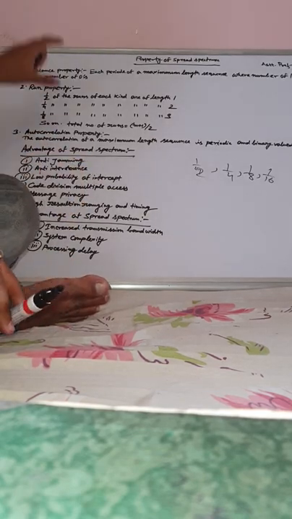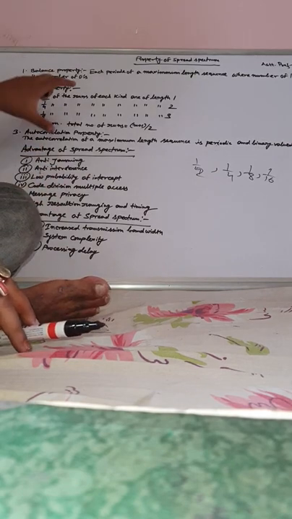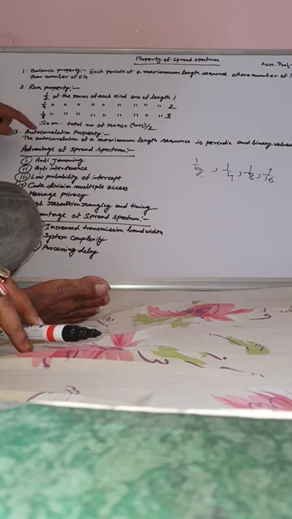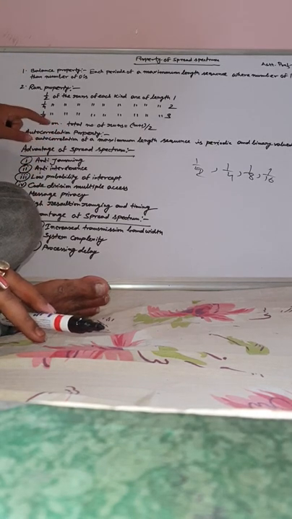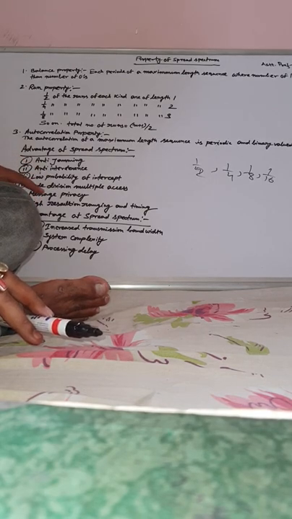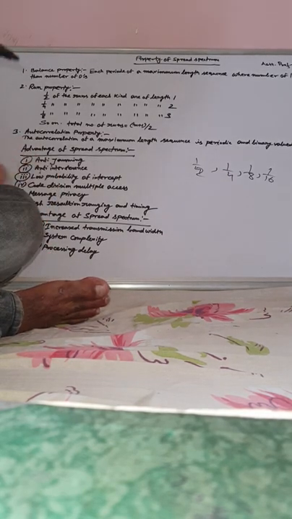This is all for your examination purpose. Remember these three properties: balance property, run property, and autocorrelation property. Remember the advantages of the spread spectrum: anti-jamming, anti-interference, low probability of intercept, code division multiple access, message privacy, high resolution ranging and timing. Remember the disadvantages: increased transmission bandwidth, system complexity, processing delay. So remember these things.